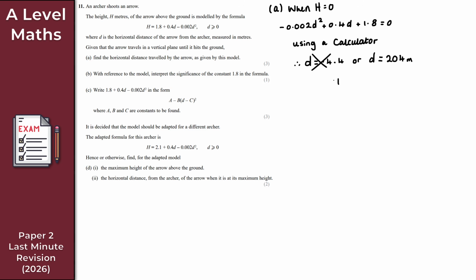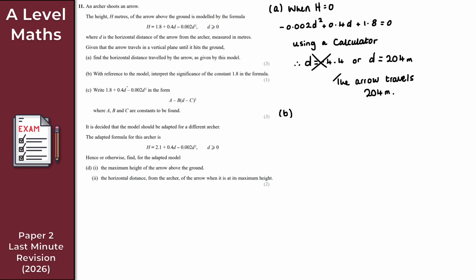So, the arrow travels 204 meters there. Okay, there we go then. So that gives us the solution there to part A. Now for part B then, let's just do this underneath here.